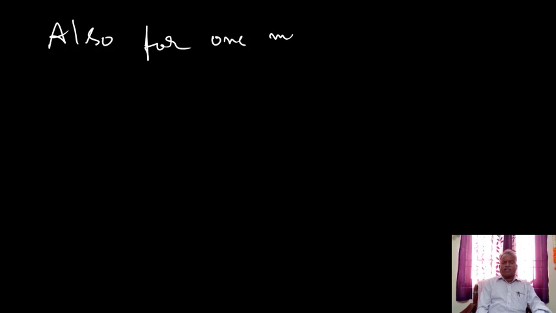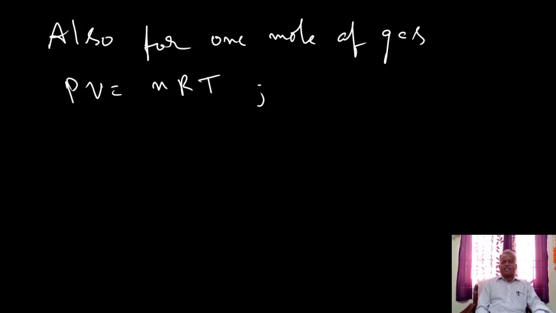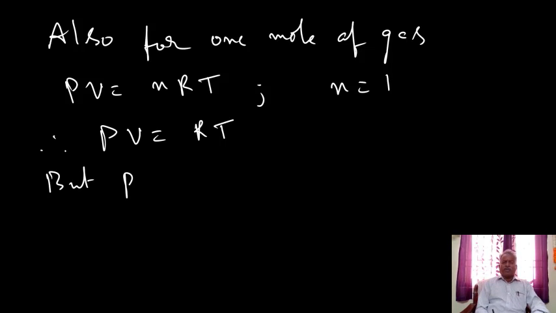Also, for 1 mole of gas, what is the ideal gas equation? PV equal to nRT. Here n is the number of moles, so n equal to 1. Therefore, PV equal to RT. But PV equal to 1 by 3 Na mc square.